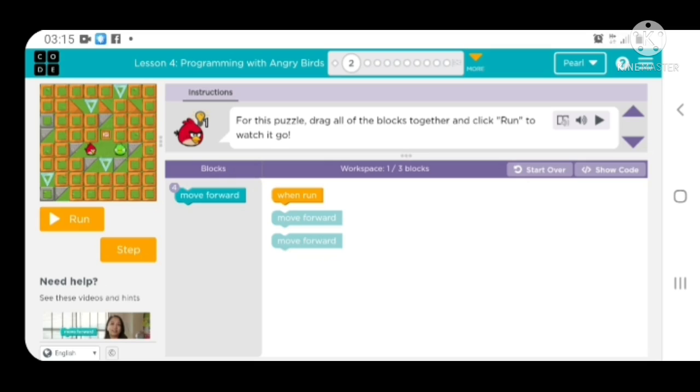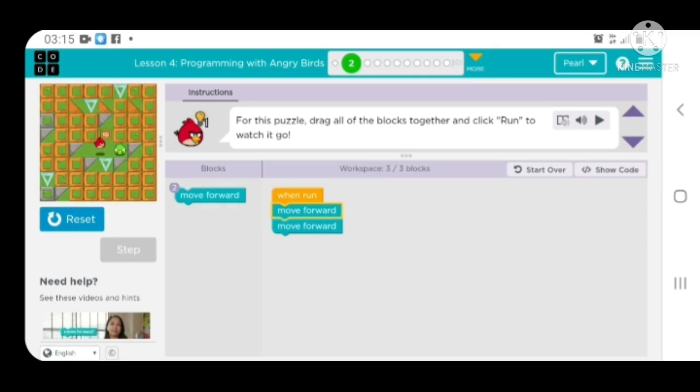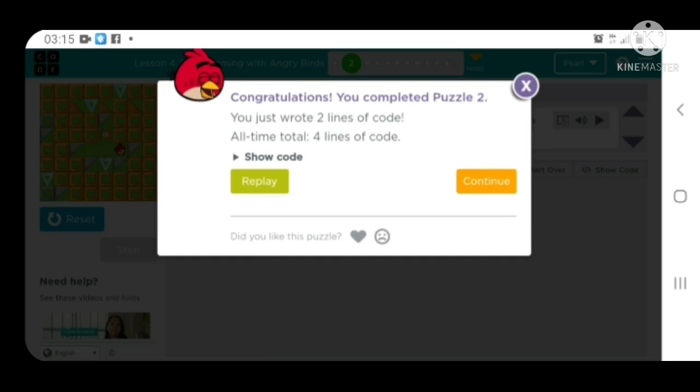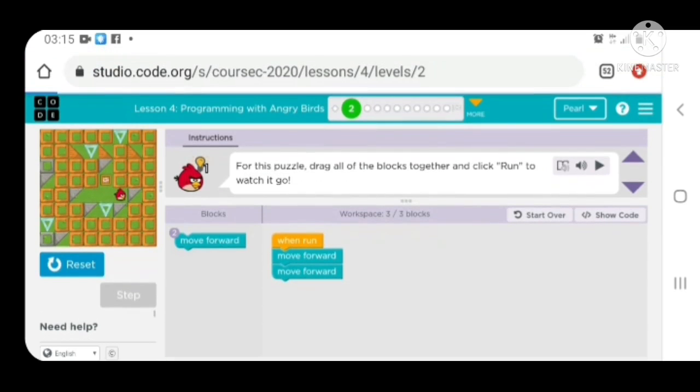So let's do this together. I'm going to click on my move forward block and snap it to the when run. And I'll do the same here. And afterwards, what do I do? I hit the run button to watch my program run in the play area. Let's watch. That was fun, right?